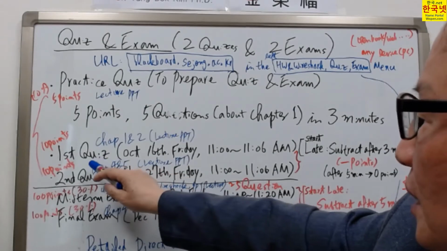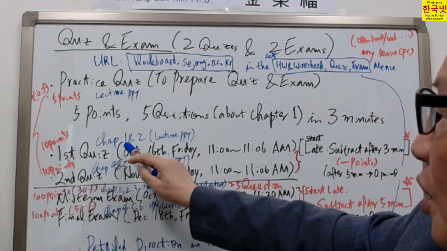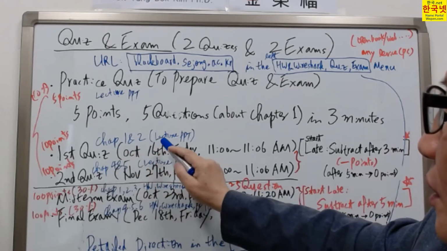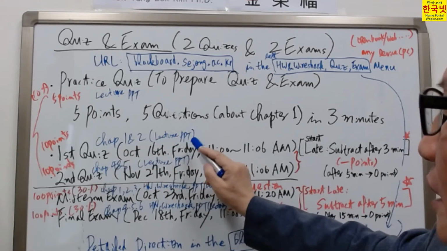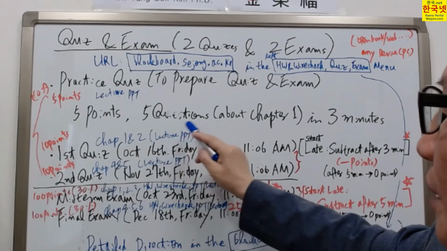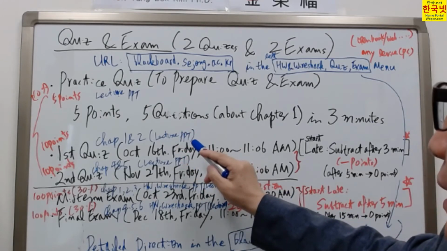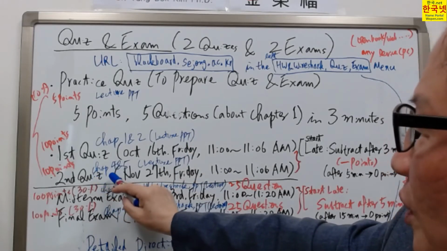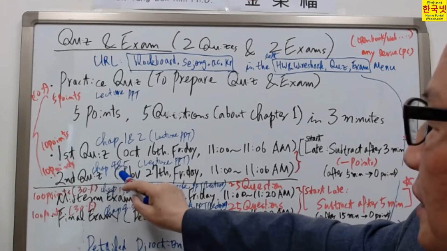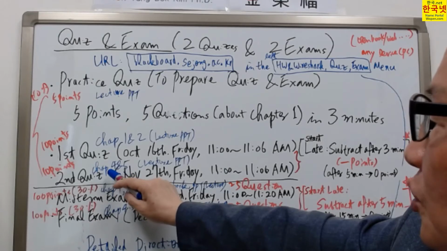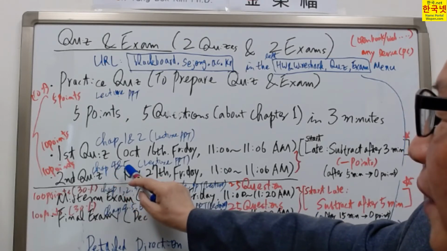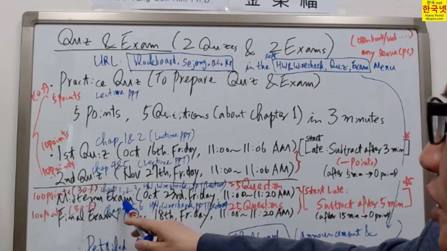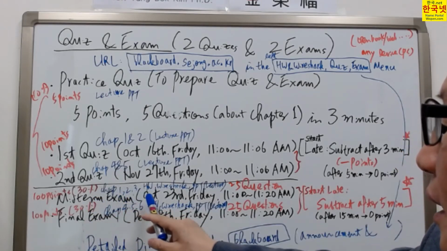About this first quiz test, the scope is chapters 1 and 2 lecture contents, especially the PPT and some contents which I explained during the lecture. And for this second quiz, after the midterm exam and before the final exam, the scope will be chapters 4 and 5. About the midterm exam, the scope will be chapters 1, 2, and 3.